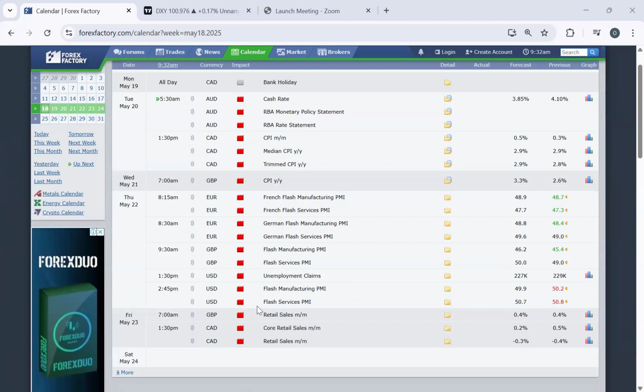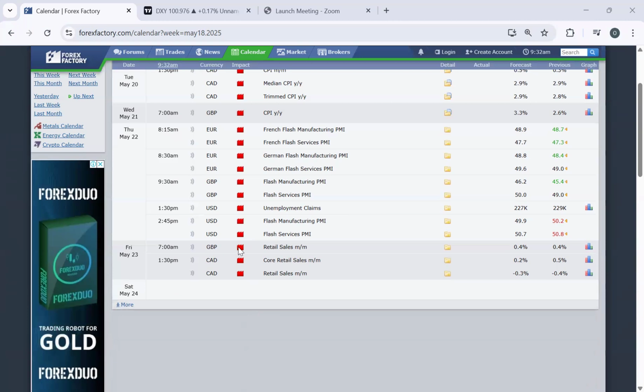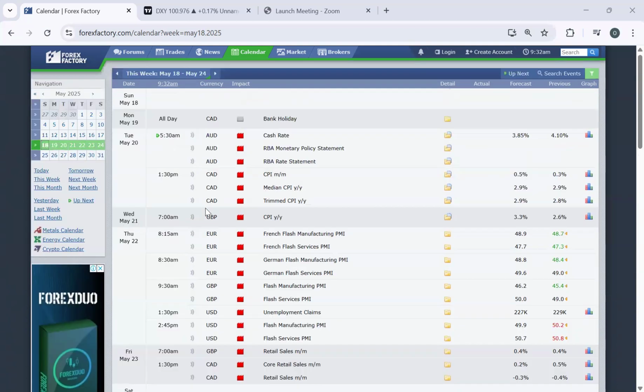On Friday, which is the last trading day of the week, we have Great Britain pounds and Canadian dollar coming up on high impact news, 7 a.m. and 1:30 p.m. respectively, while the Great Britain pounds focuses on the retail sales monthly by monthly, which the forecast is 0.4%. And then we have the Canadian dollar coming up 1:30 p.m., which is focused on core retail sales monthly by monthly, and the forecast is 0.2%. So these are the highlights of the weekly outlook we have on the high impact news for this week, 19th to 23rd of May 2025.